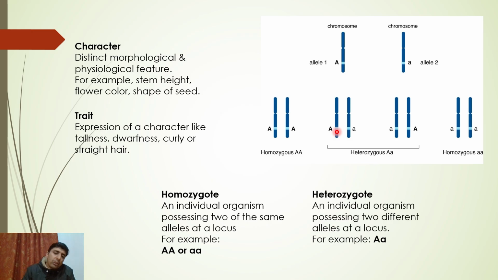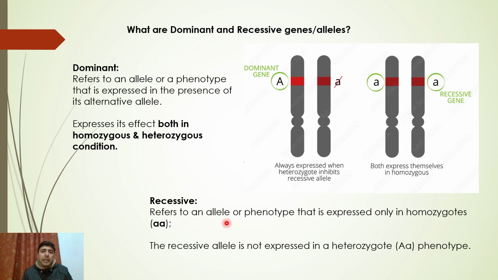Why? Because you have two sets, one from your father and one from your mother. If they are similar, they are homozygotes. If they are dissimilar, they are heterozygous. Now you will be asking me the question, sir, why is there a capital A over here and a small a over there? This we will discuss in the next slide when we discuss dominant and recessive.